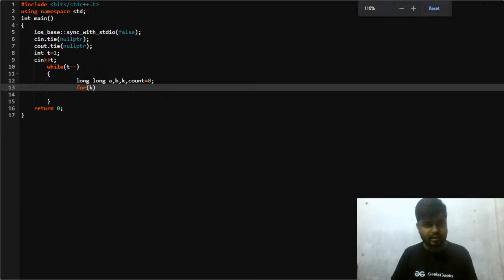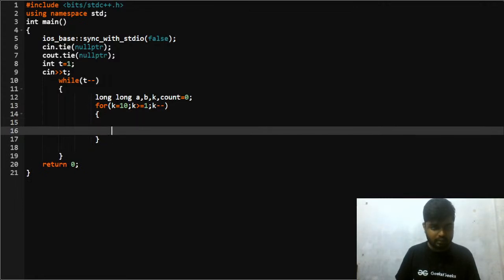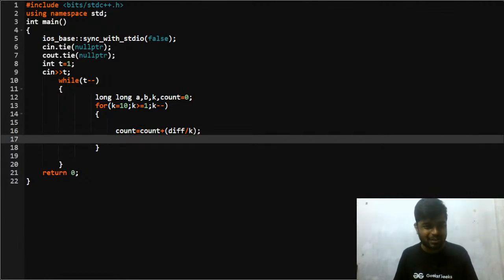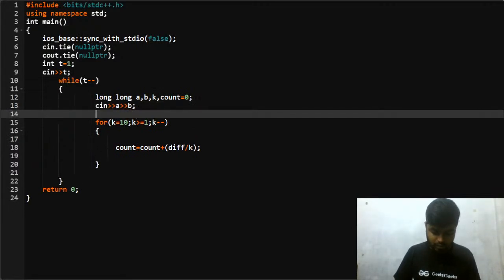Let me just increase the font size for you guys. So K is equal to 10, then K is greater equal to 1, then K minus minus. After that I'll do two things: count is equal to count plus diff divided by K. Let me first of all take the input of A and B, and long diff is equal to the absolute of A minus B.